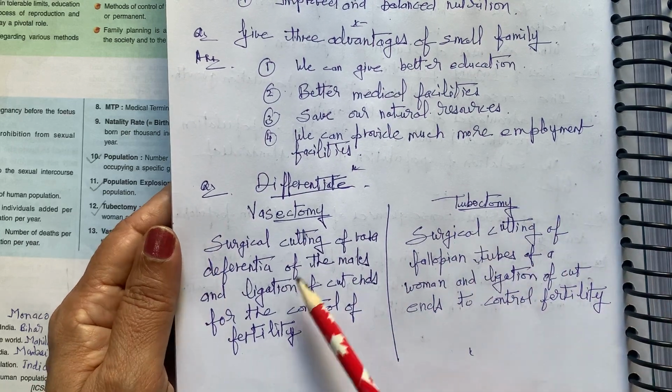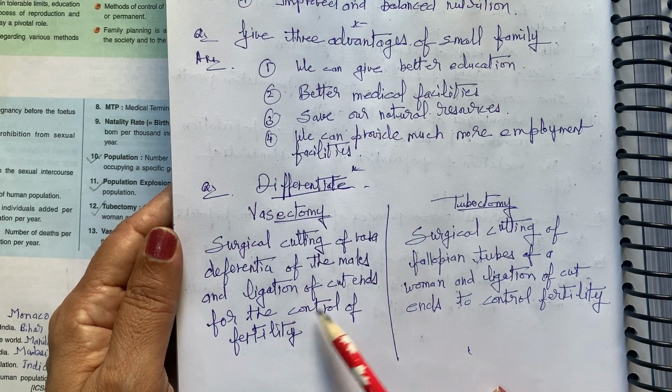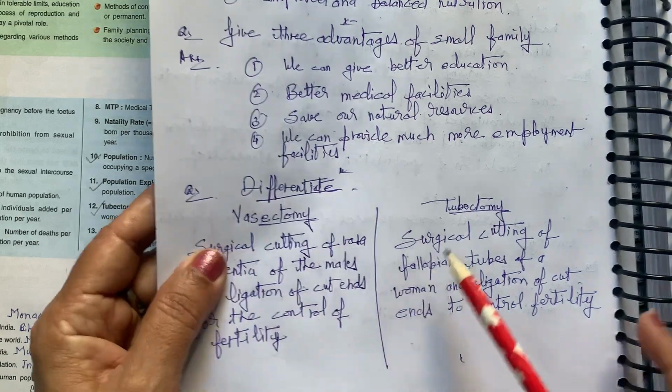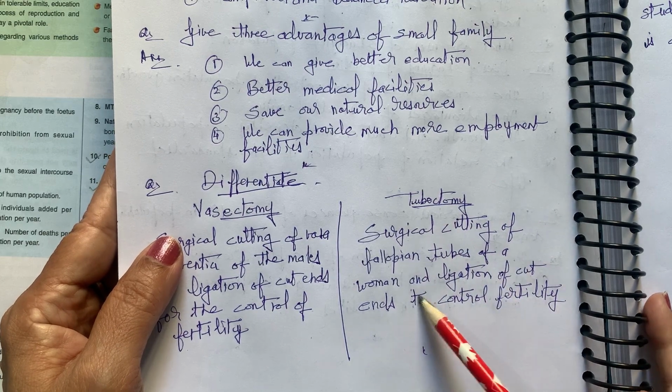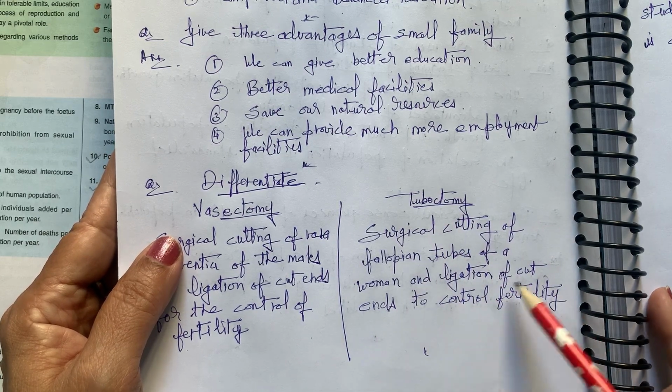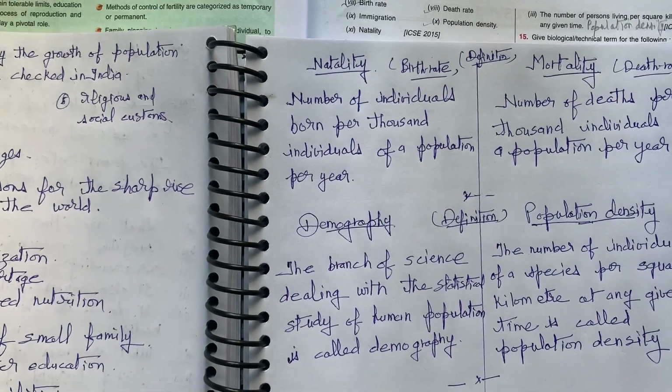As already I told you, surgical cutting of vasa deferentia of the males and ligation of cut ends for the control of fertility. Tubectomy: surgical cutting of the fallopian tubes of the woman and ligation of cut ends to control fertility. Now here you can see